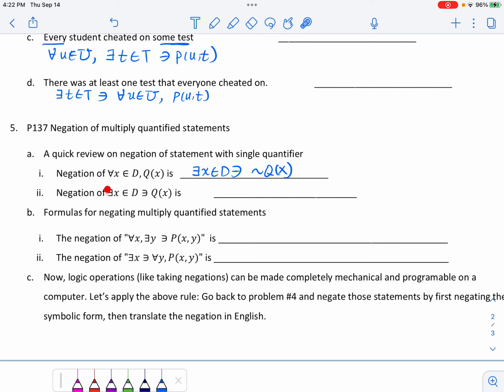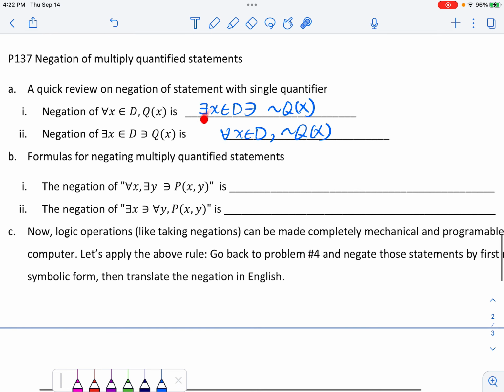Similarly, the negation of an existential will be a universal statement. So this will be for all x in D, not Q of x. So the rule is quite simple. That's the rule. Now let's extend this a little bit further.